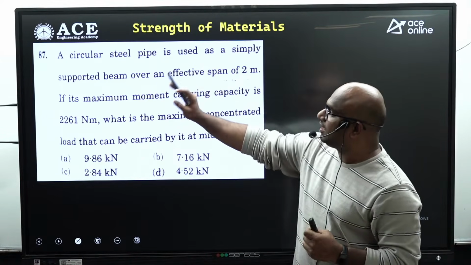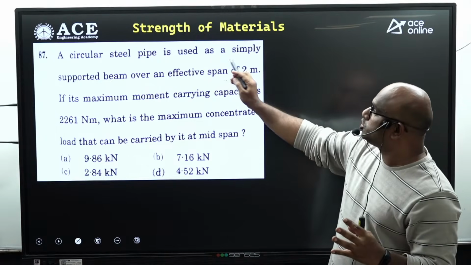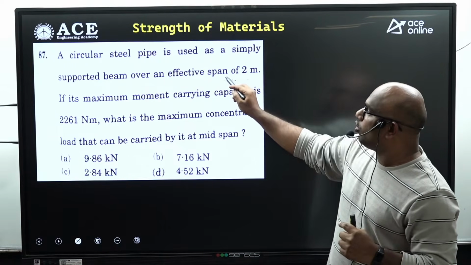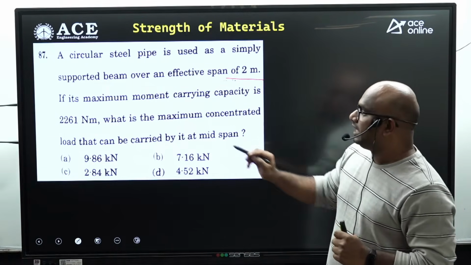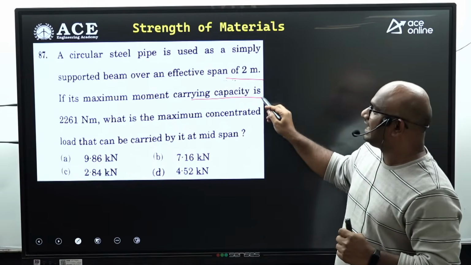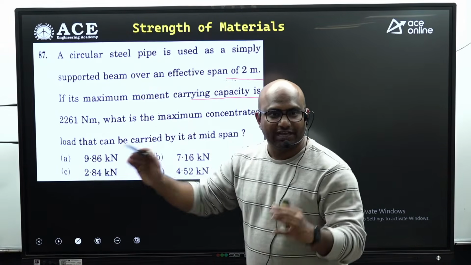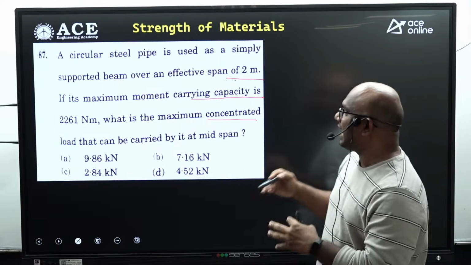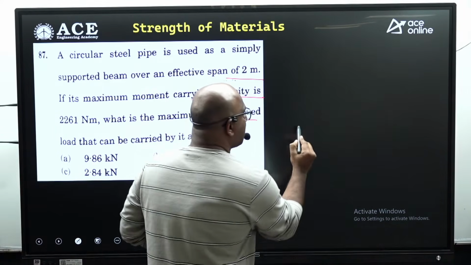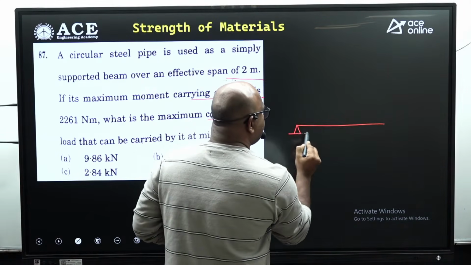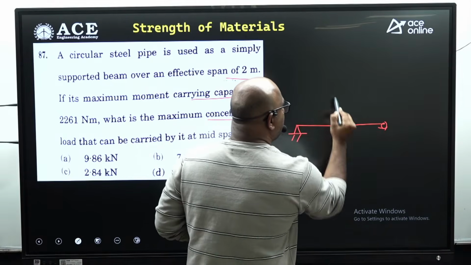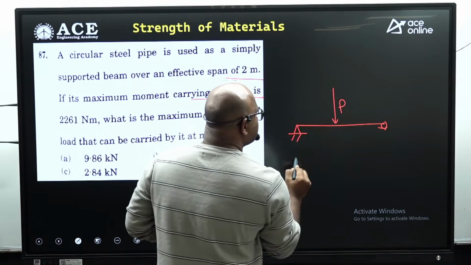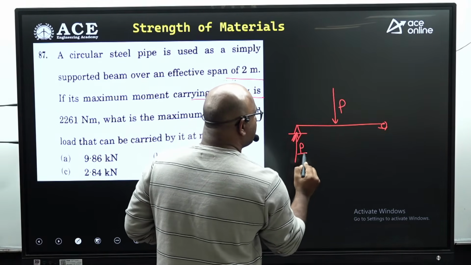Next, a circular steel pipe is used as a simply supported beam of an effective span of 2 m, and the maximum bending moment carrying capacity is given. Then what is the maximum central load that can be carried at the mid span? Direct question, guys. This is a simply supported beam with a load P. Support reaction how much, guys? P by 2.